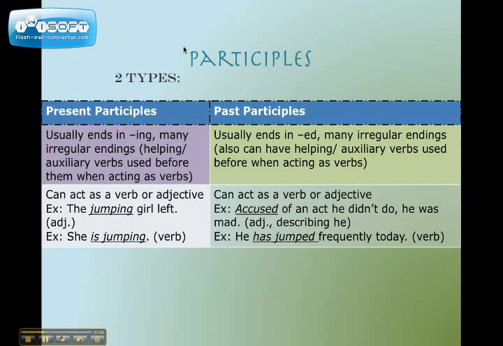Past participles can also act as verbs or adjectives, as I said. An example of an adjective is, accused of an act he didn't do, he was mad. So accused is modifying, or describing, he. And then we have, he has jumped frequently today. Has jumped is a whole verb phrase, and has is an auxiliary or helping verb, just like with present participles. So I hope you guys get participles.